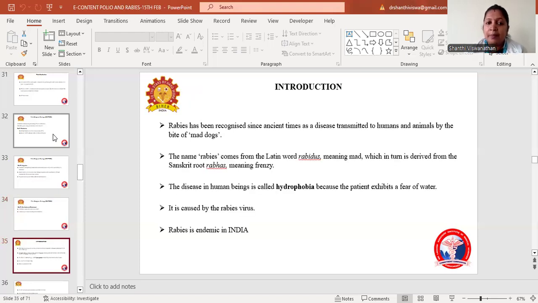So coming to rabies, first we are going to see the introduction part in rabies. Rabies has been recognized since ancient time as a disease transmitted to humans and animals by the bite of mad dogs. So it is mainly transmitted by the bite of mad dogs. The name rabies comes from the Latin word rapidus, meaning mad, which is derived from the Sanskrit root rabus, meaning frenzy. The disease in human being is called hydrophobia because the patient exhibits fear of water. So it is caused by rabies virus. Rabies is endemic in India.